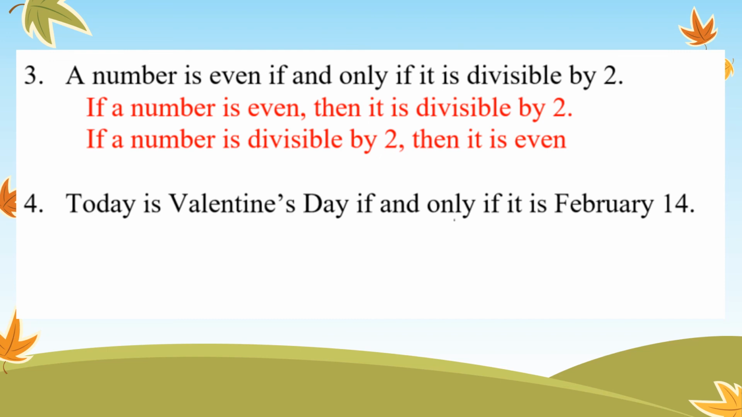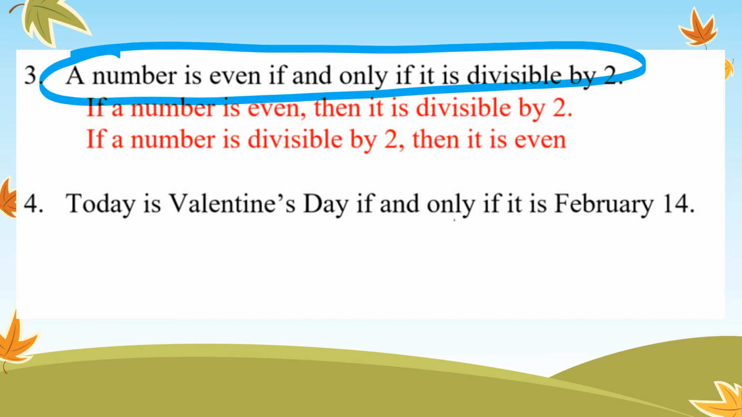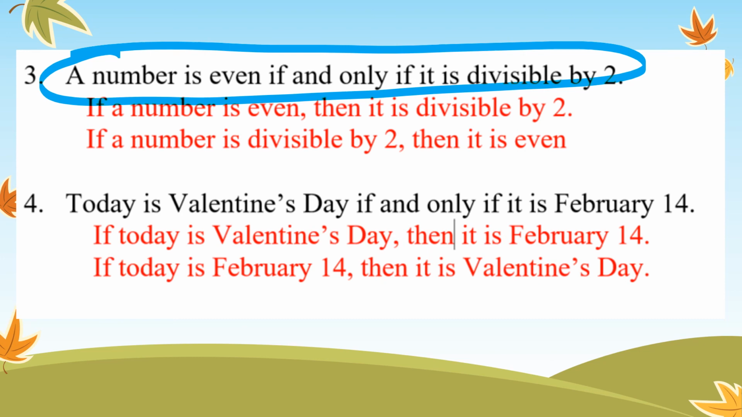And both of those are true, because we took our biconditional, and if we have a biconditional written, both the conditional and the converse have to be true. So number 4, for the conditional, it would be, if today is Valentine's Day, it is February 14th. The converse would be, if it is February 14th, then it is Valentine's Day.